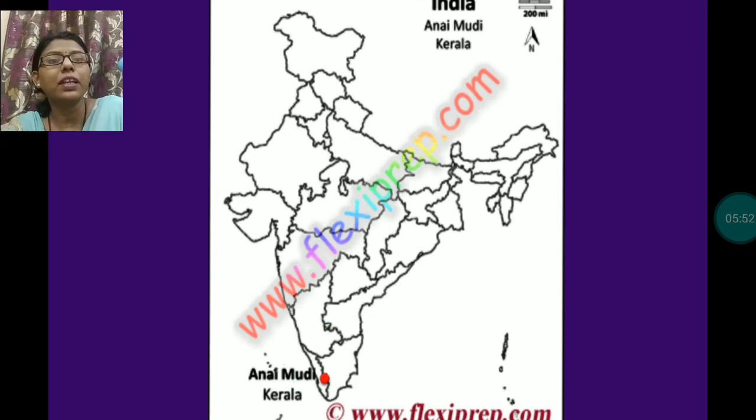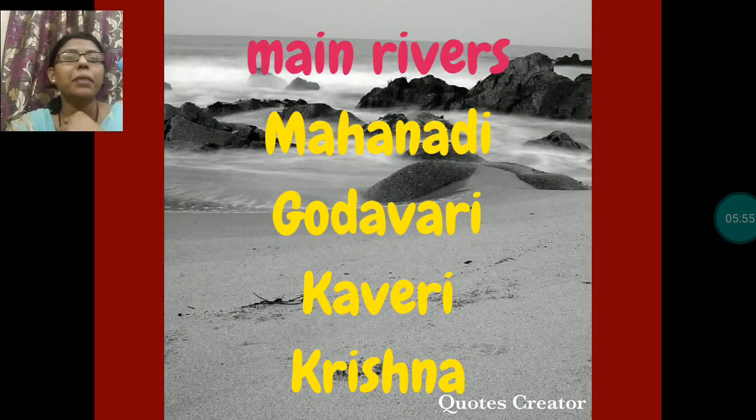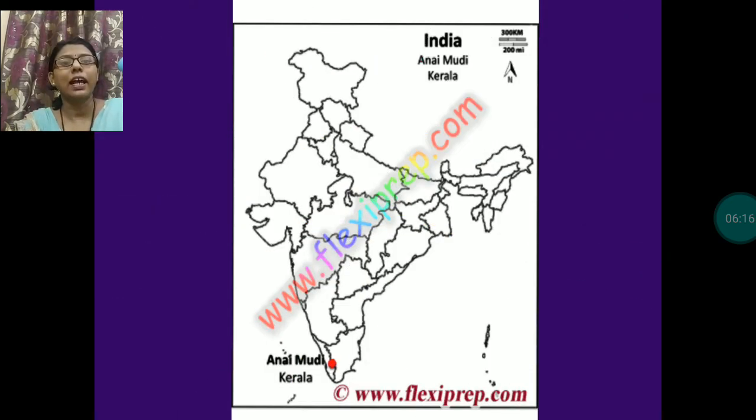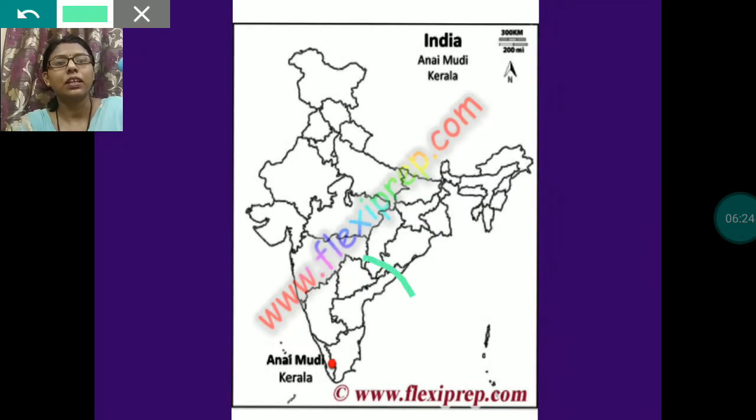Many rivers flow through this area. The main rivers are Mahanadi, Godavari, Kaveri and Krishna. These are the main rivers which originate from the Deccan Plateau region, and they flow east and fall into the Bay of Bengal. Here this part is the Bay of Bengal, and this region is the Deccan Plateau region. So they fall into the Bay of Bengal.